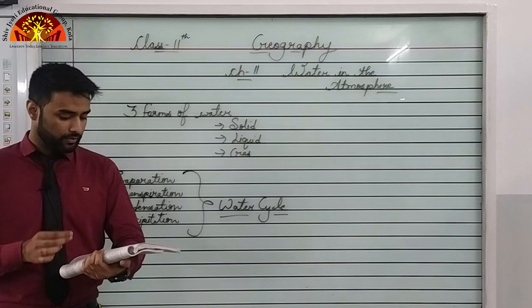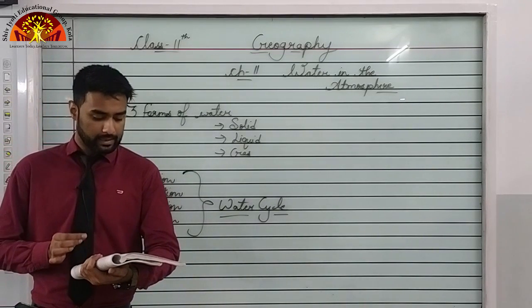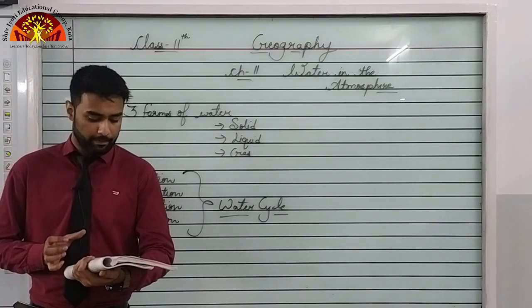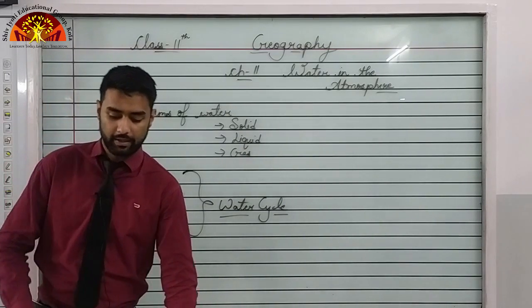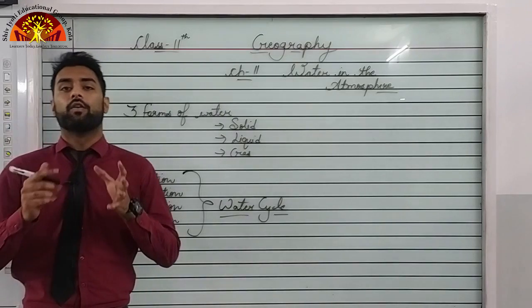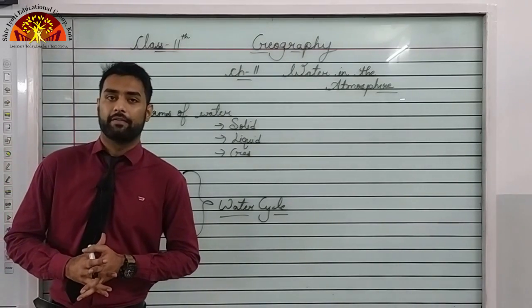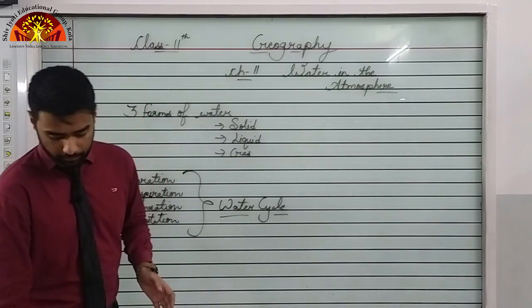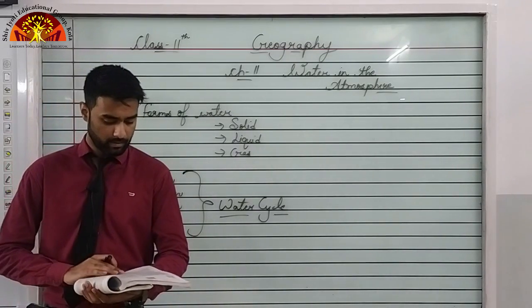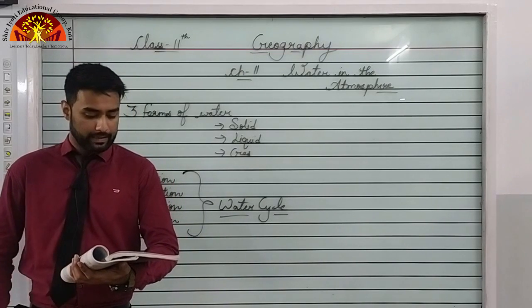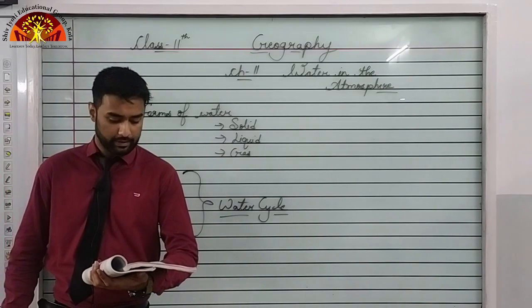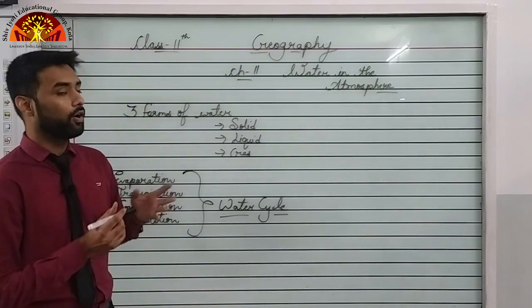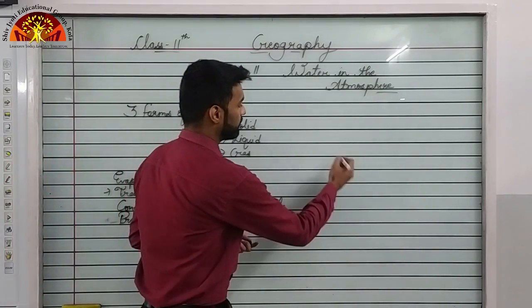It is the weight of water vapor per unit volume of air and is expressed in terms of grams per cubic meter. The ability of the air to hold water vapor depends entirely on its temperature. Now, there are certain phenomena which affect how much water vapor the air is capable of holding. Okay, it depends on the air and the temperature. Now, the absolute humidity differs from place to place on the surface of the earth. That means the amount of humidity a place has will differ from place to place.